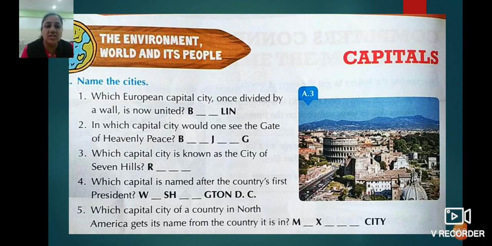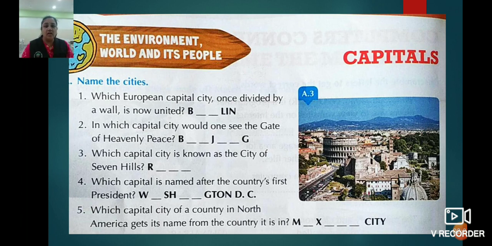Now the first question is, name the cities. Everyone, open your textbook, page number 60. Which European capital city, once divided by a wall, is now united?